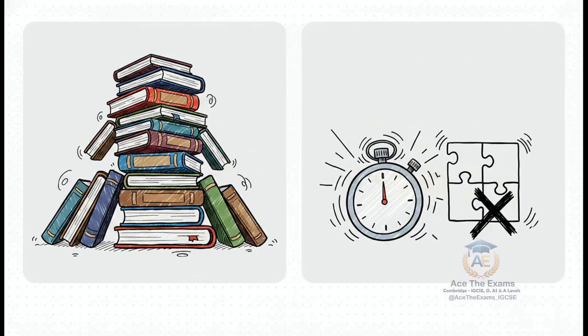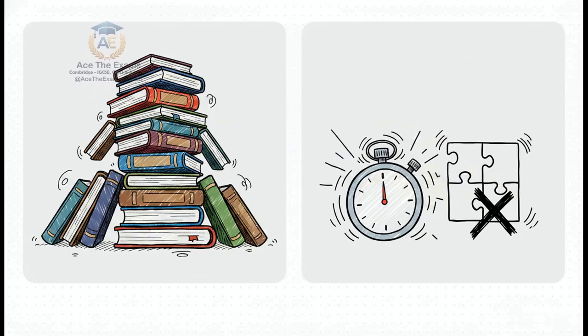This brilliantly illustrates the two most common traps we see time and time again. Look at this split screen. On the left, we have Alex. Now, Alex is smart. Alex has memorized the entire textbook, but when asked to declare variables for, say, a hospital database, Alex completely overloads the answer with raw computer science facts. We're talking listing every single data type available, detailing the specific byte size of each, but completely failing to provide any analysis of why specific data types are needed for this hospital database. Alex writes a massive paragraph, eats up 10 minutes of exam time, but scores very little.